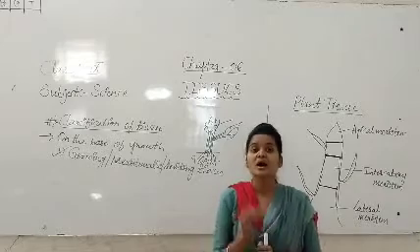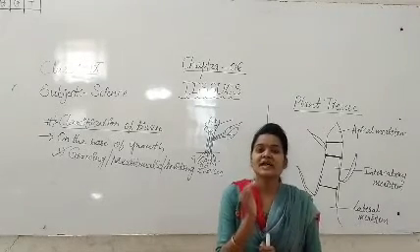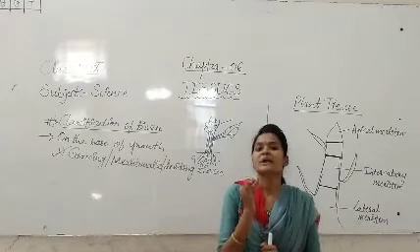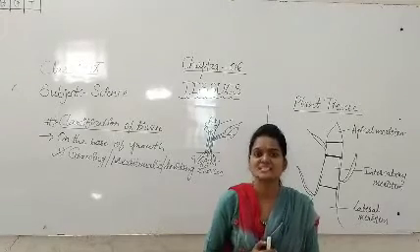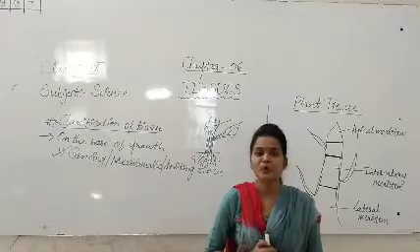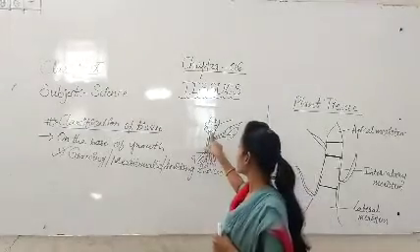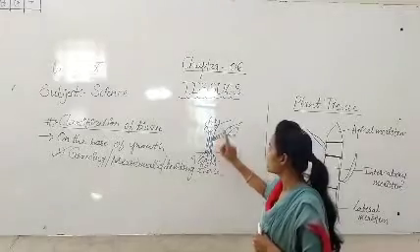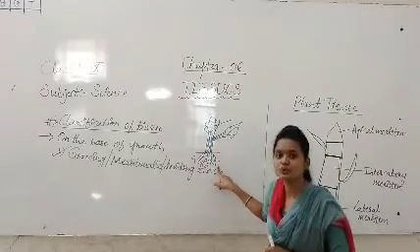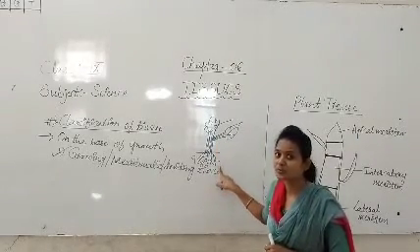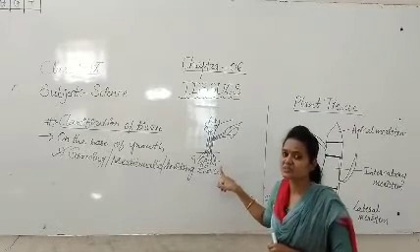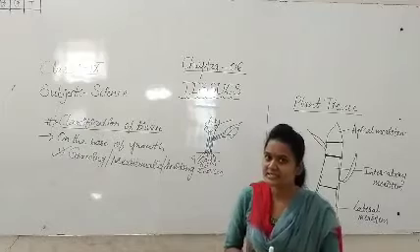Meristematic tissue is present where? In the growing regions of the plants, mainly in the tip of the stem, here, and at the root parts. That's why meristematic tissue is present at the growing regions.